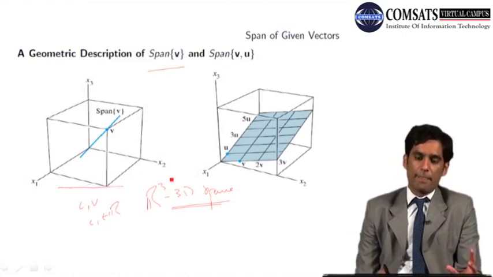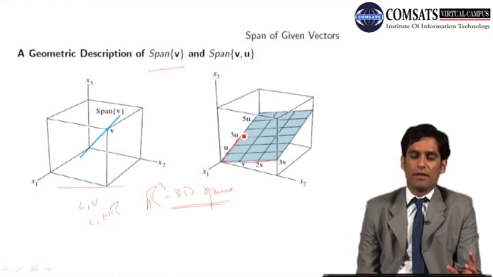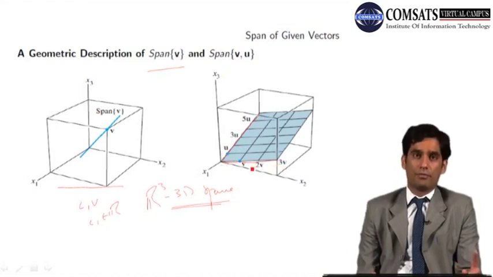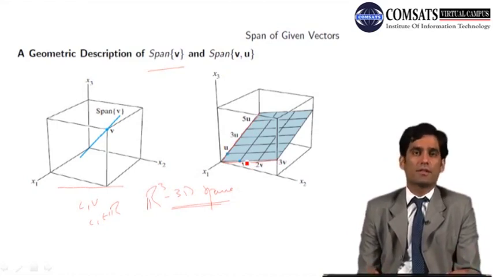If we have two vectors, then this is the span of one vector and this is the span of the other vector, and we have the linear combinations of these two vectors. So we have all the elements of R3 which lie in the plane formed by these two lines, which are in fact the span of V and the span of U. याद रखिएगा, जब भी थ्री डिमेंशनल स्पेस में दो लाइंस इंटरसेक्ट करती हैं, they always form a plane.